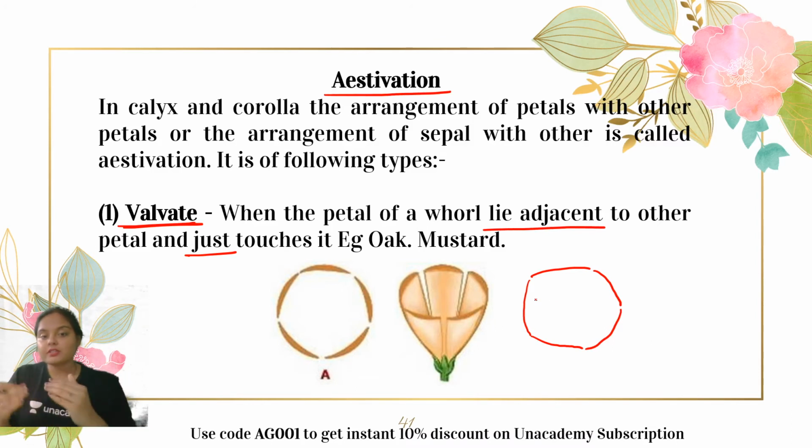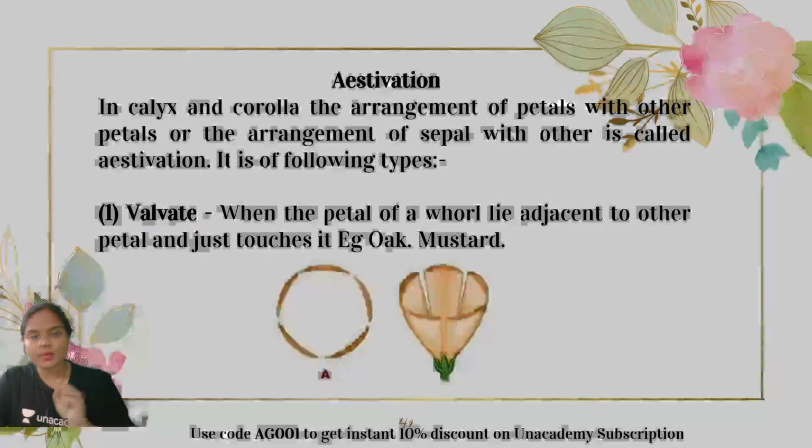Okay, so they are sort of high maintenance type of flower. Each and every petal is present with a great attitude, and each one is saying, do not cross the boundary, right? So basically they are not overlapping each other. They are present just end to end. Examples include oak, mustard. These are the examples of valvate estivation where the petals are not overlapping.